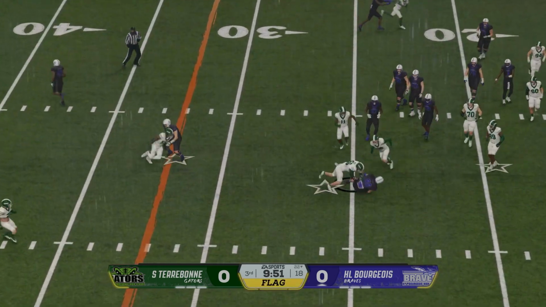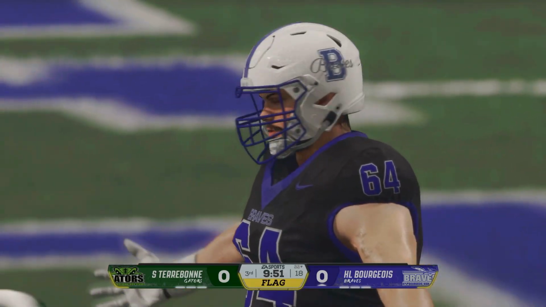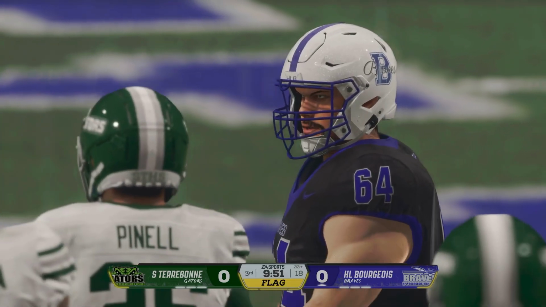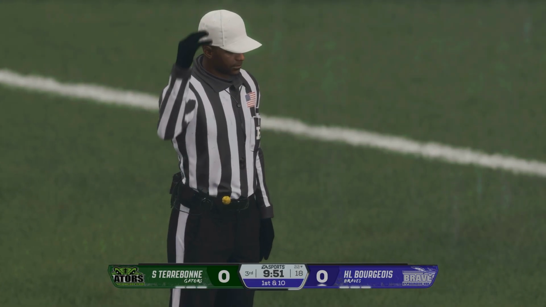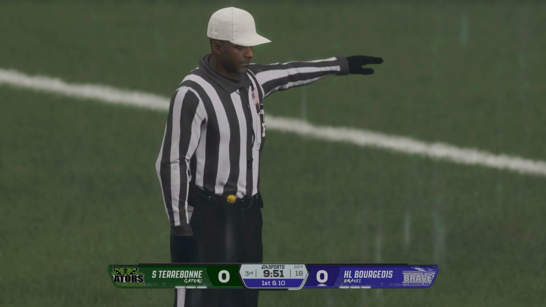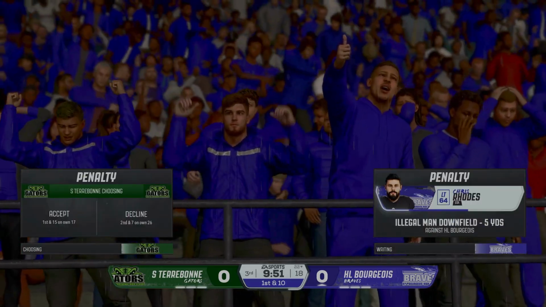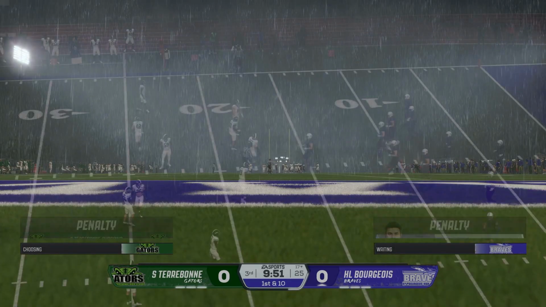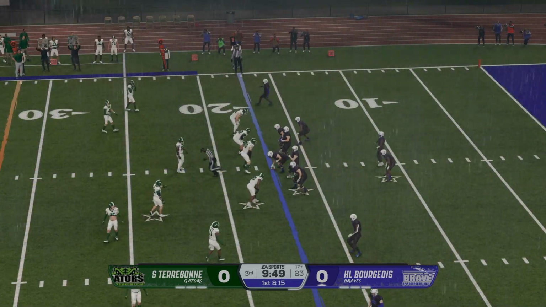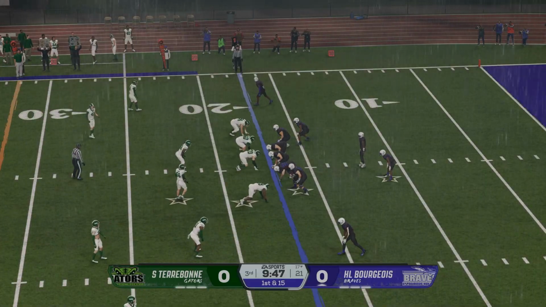The RPO, it's complete. They make the stop, but there is a flag on the field. We'll see what that's all about. Ineligible receiver downfield, offense. The officials offer the deal, and the coach accepts it. They will take the penalty.